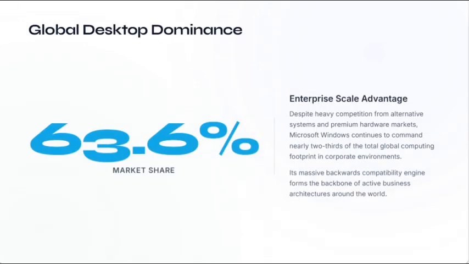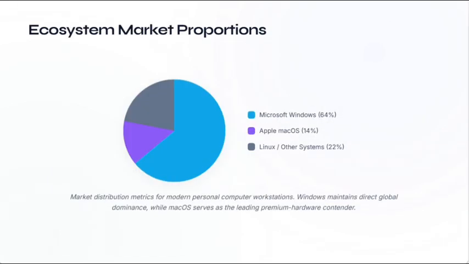Next, there comes the global desktop dominance. It has a 63.6% market share and price scale advantages. Despite heavy competition from alternative systems and premium hardware markets, Microsoft Windows continues to command nearly two-thirds of the total global computing footprint in corporate environments. Its massive backwards compatibility informs the backbone of active business architecture around the world.